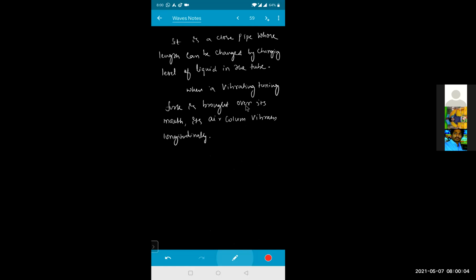So when a vibrating tuning fork is brought over its mouth, the air column will start vibrating longitudinally.